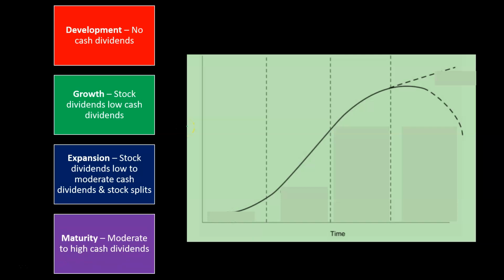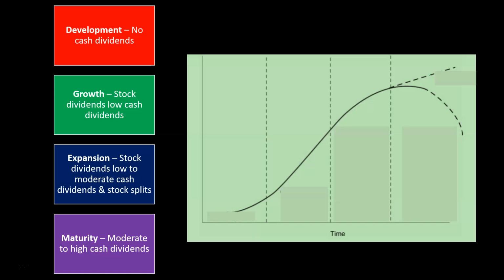And then you have the maturity stage, which has moderate to high cash dividends. At this point, you might see some decline over here, or you might just have maturity going on forever if you have a nice stable company getting stable returns over time, but they don't really need to reinvest because they're already at the peak. They've already built all the infrastructure. They're like the phone company, and the phone lines are already up. They're not looking to build any new phone lines, and they're generating a good profit from it.